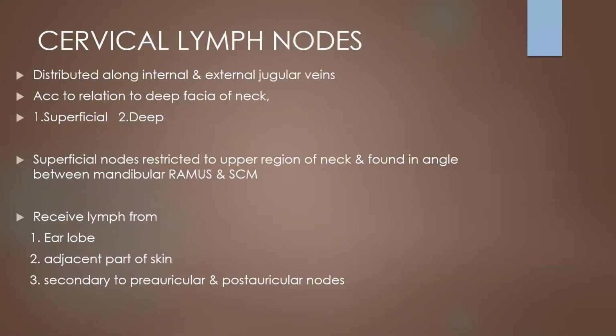The cervical lymph nodes, according to their relation to the deep fascia of the neck, are divided into superficial and deep cervical groups. Superficial groups lie over the deep fascia of the neck, and deep cervical lymph nodes lie beneath the deep fascia of the neck. The superficial nodes are restricted to the upper region of the neck and are found in the angle between the mandibular ramus and sternocleidomastoid. They receive lymph from the earlobe and adjacent skin, secondary to preauricular and postauricular nodes.